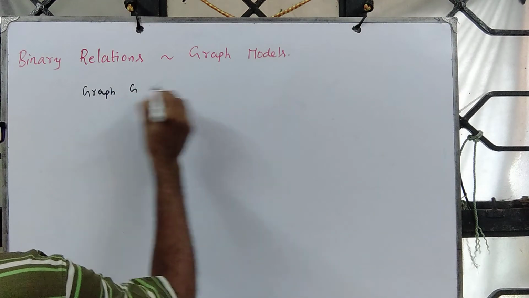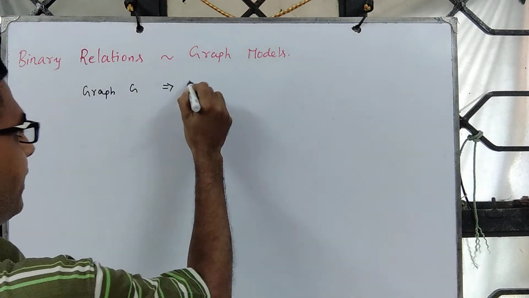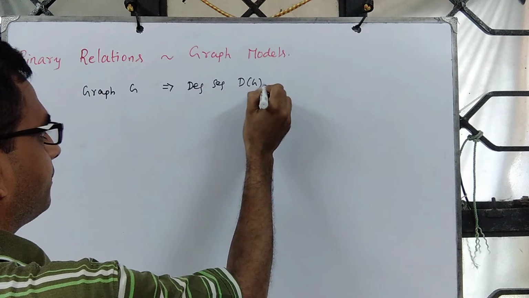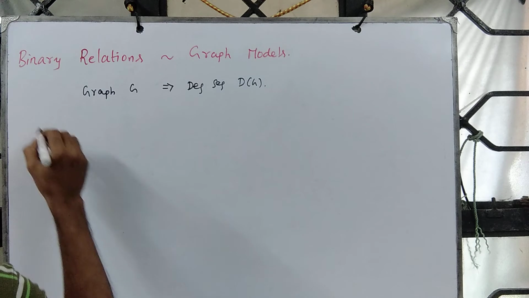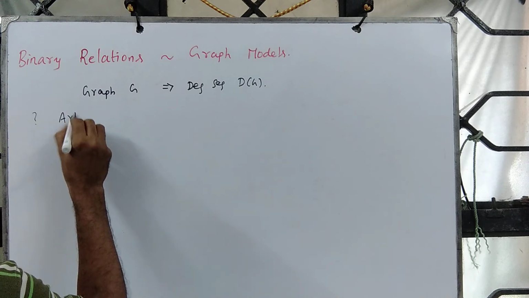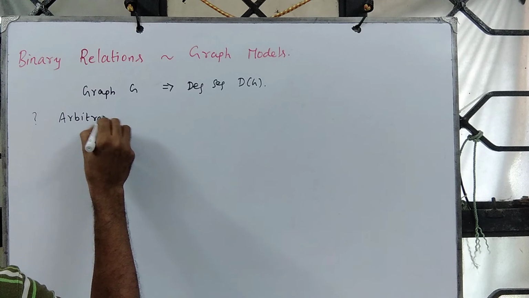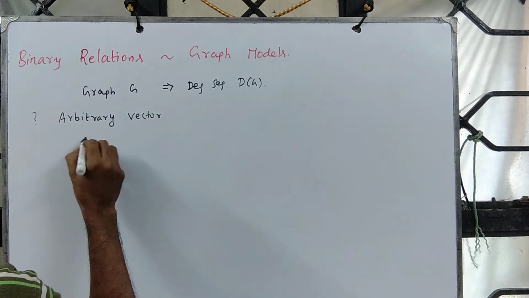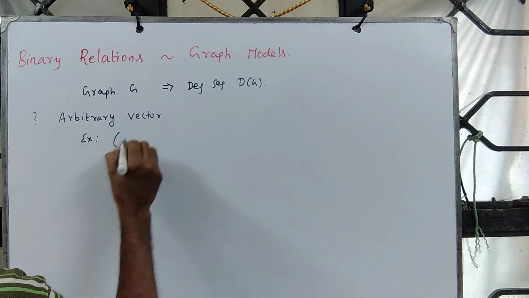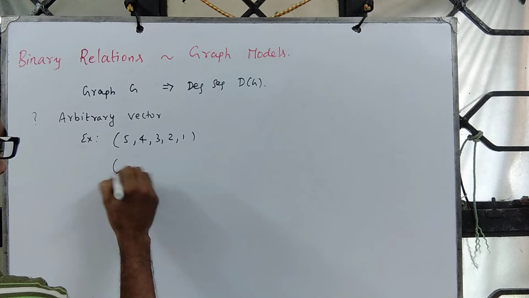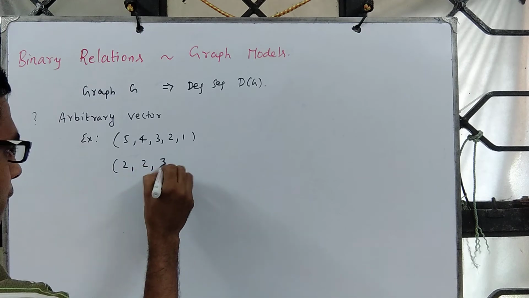Given a graph G, one can find the degree sequence D of G. But this question is interesting. What is given to us is an arbitrary vector, say something like 5, 4, 3, 2, 1, or say 2, 2, 3, 1, 1.